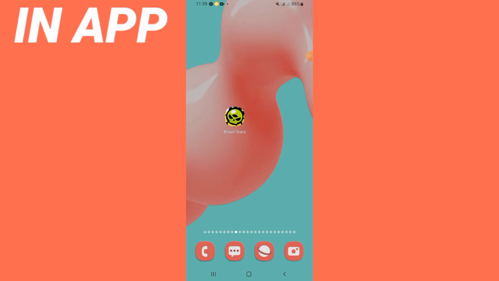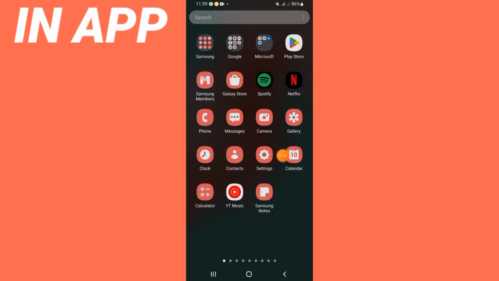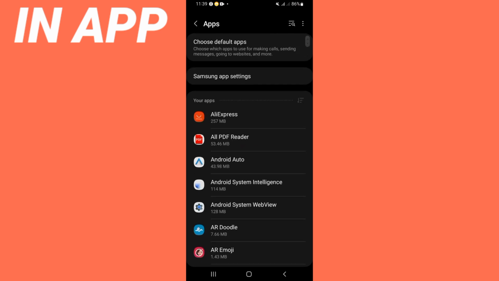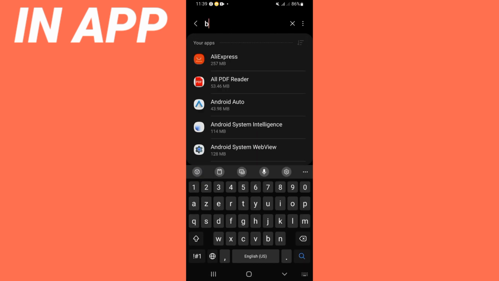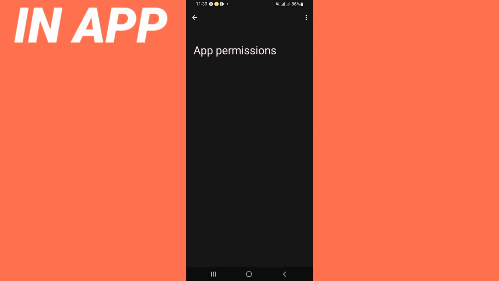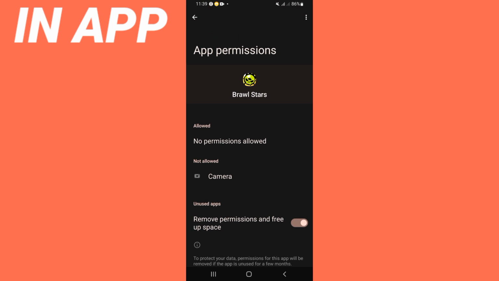In this video I will show you how to fix Brawl Stars no sound problem easy and quick. So go directly open the settings of your mobile phone, click apps option. Inside your apps option search for Brawl Stars and click. Guys, click on permission and make sure that you give permission to the option that you will see here. For example, me, I didn't find anything, so I don't have to.